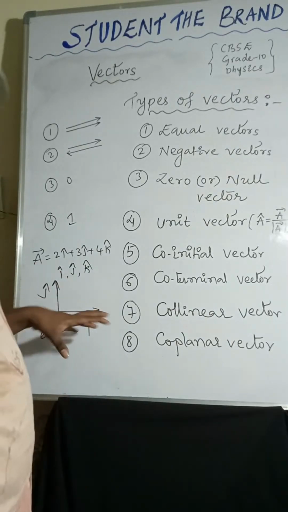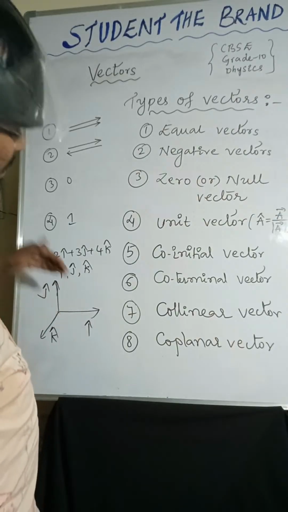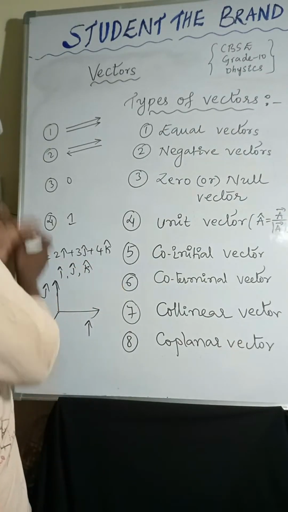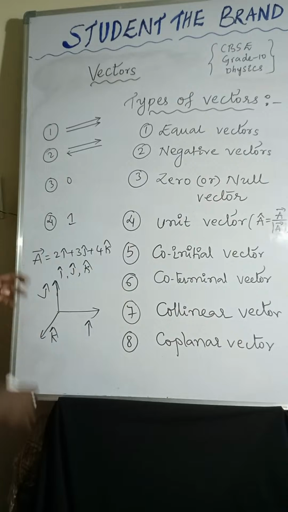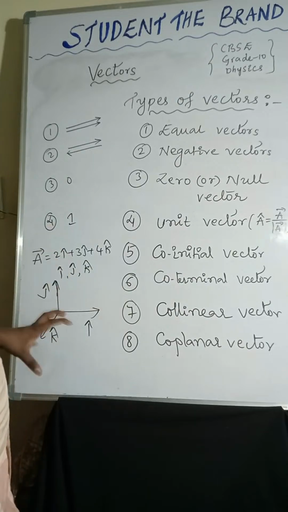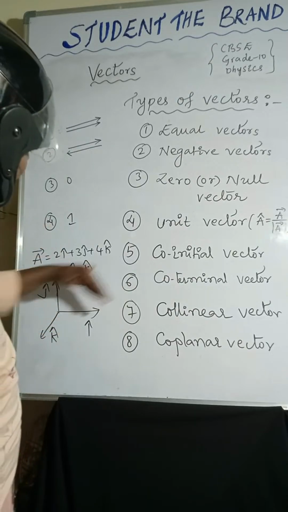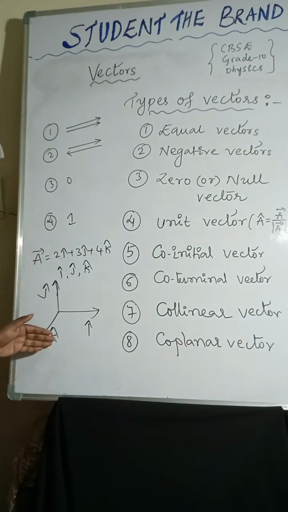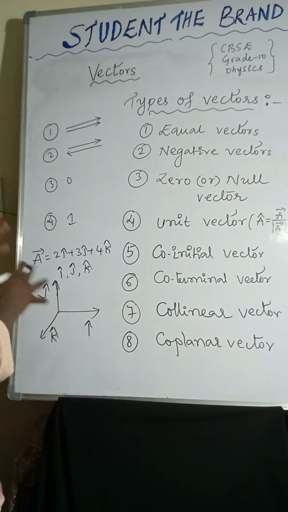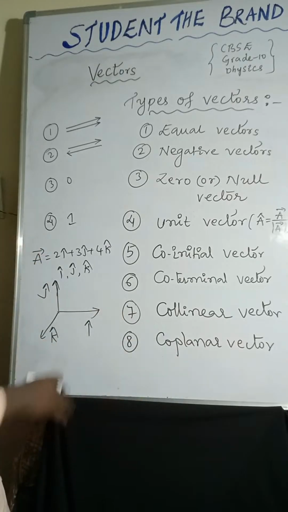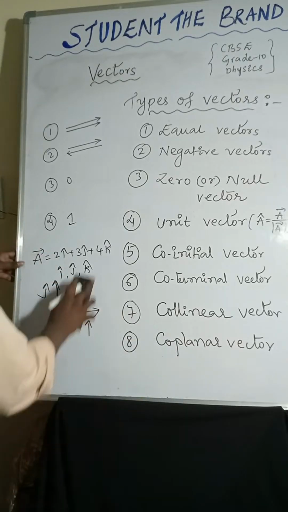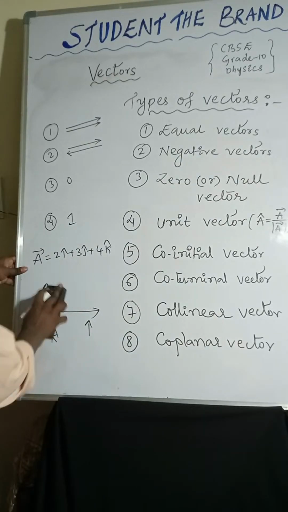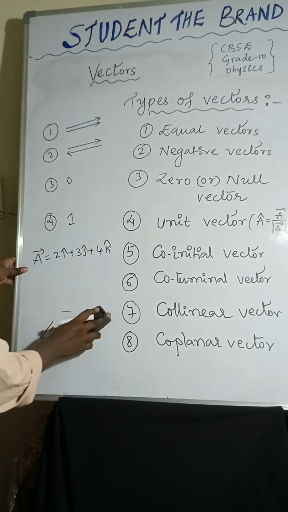These are the unit vectors along the x axis, y axis and z axis. That's why I am taking 2i cap, 3j cap, 4k cap.